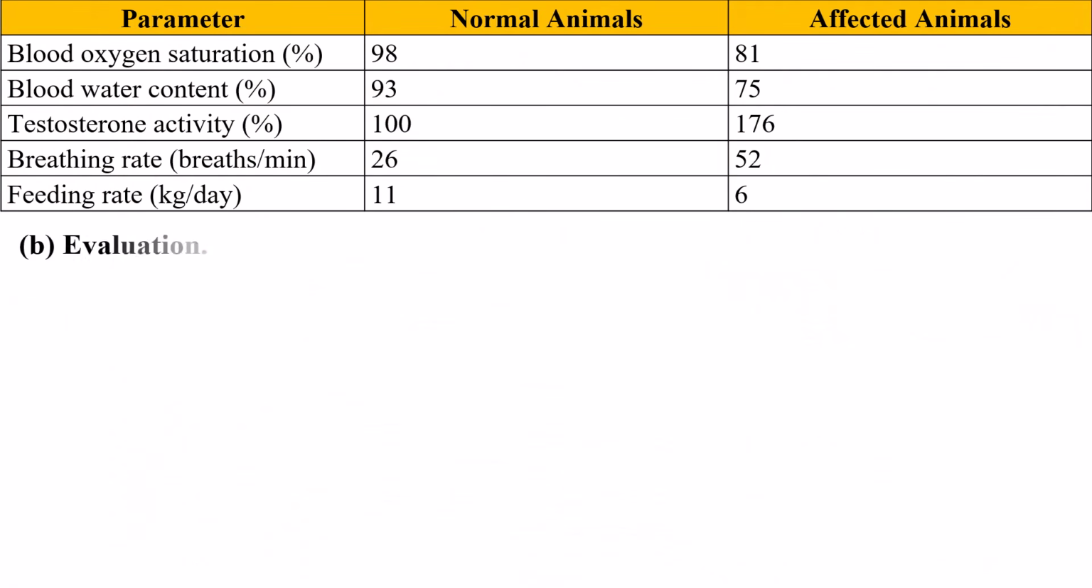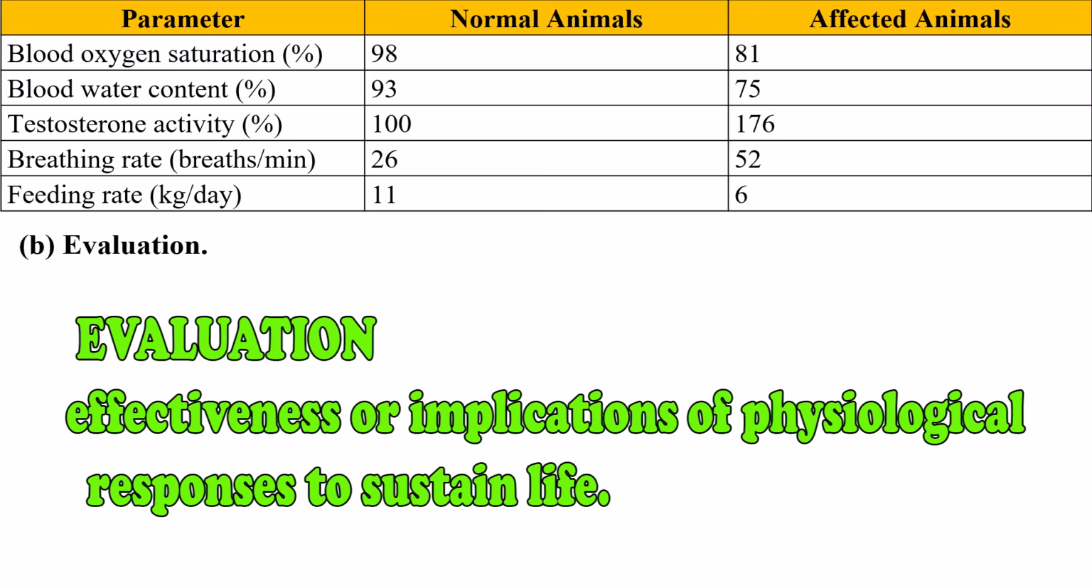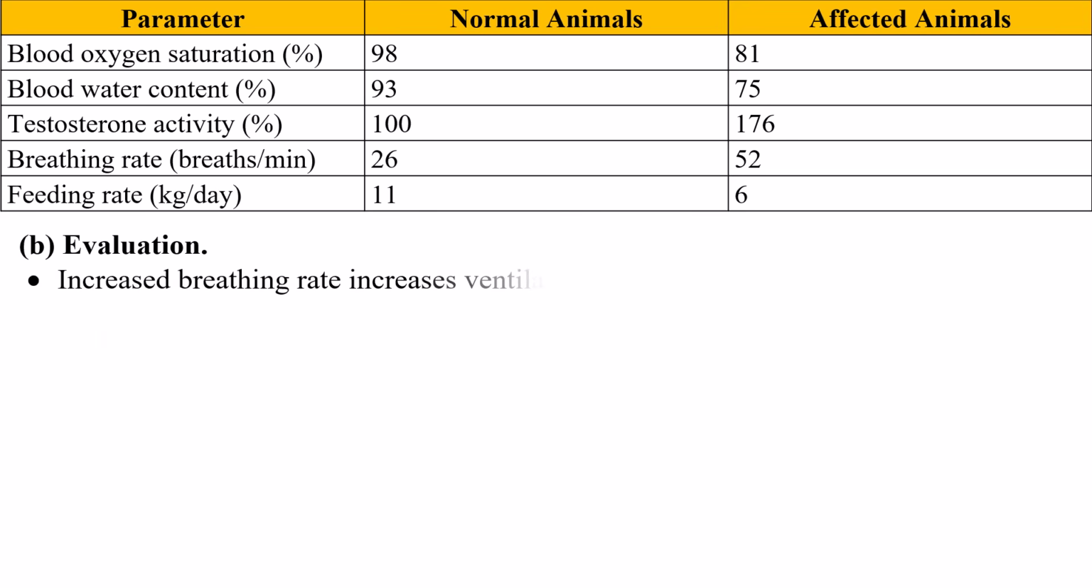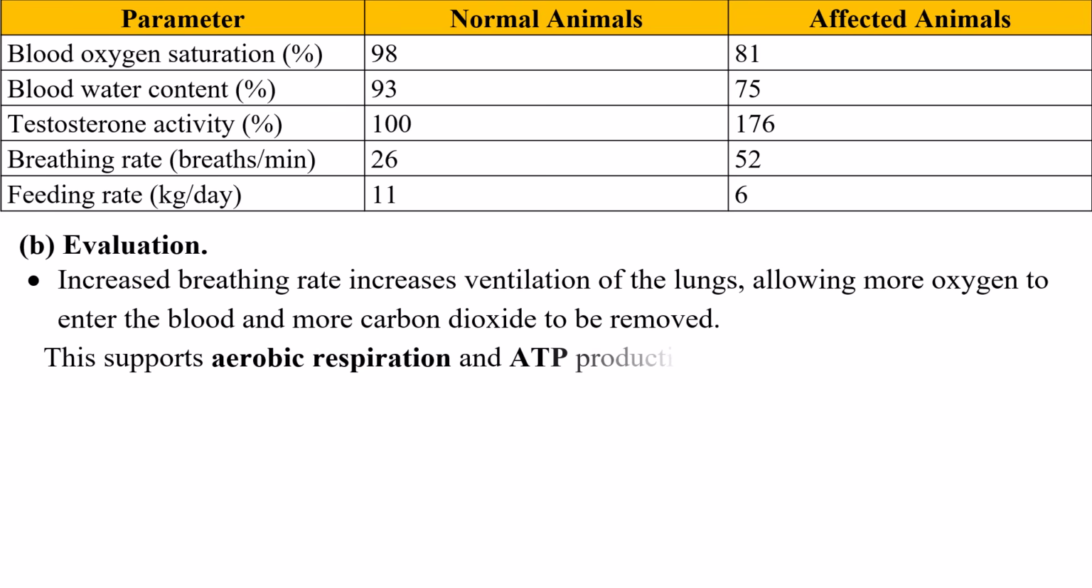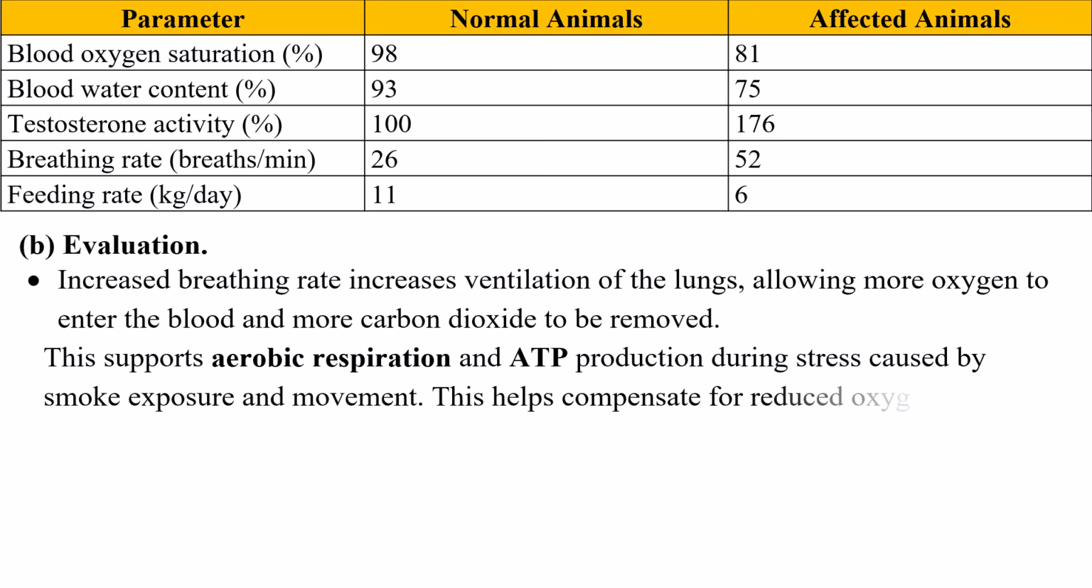Evaluation. We are going to evaluate the effectiveness or implications of physiological responses to sustain life. The first response was increased breathing rate. Increased breathing rate increases ventilation of the lungs, allowing more oxygen to enter the blood and more carbon dioxide to be removed. This supports aerobic respiration and ATP production during stress caused by smoke exposure and movement. This helps compensate for reduced oxygen supply.